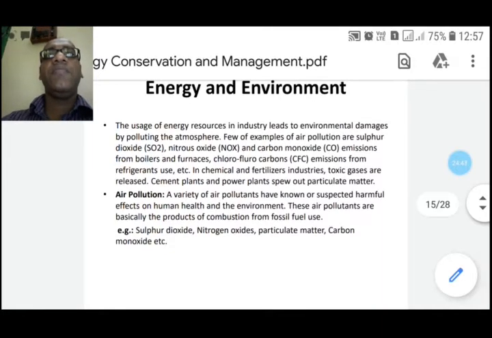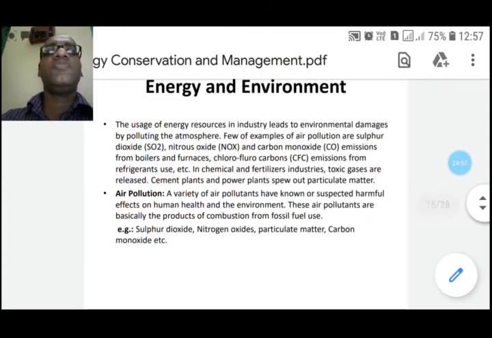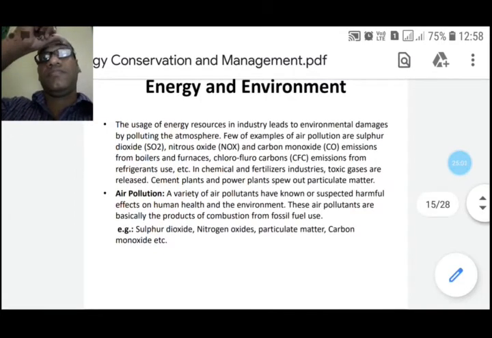Sulfur dioxide in ambient air is also associated with asthma and chronic bronchitis. The principal source of this gas is power stations and industry burning fossil fuel.